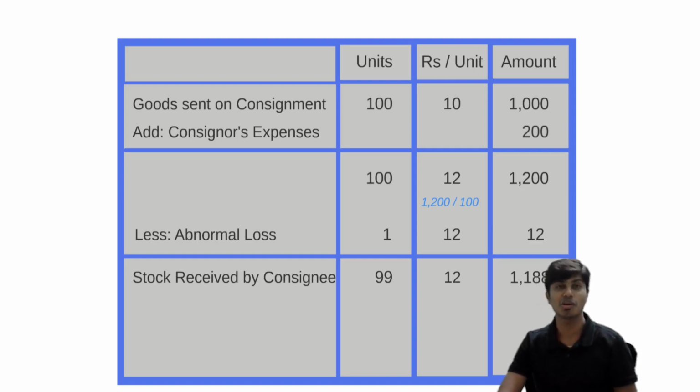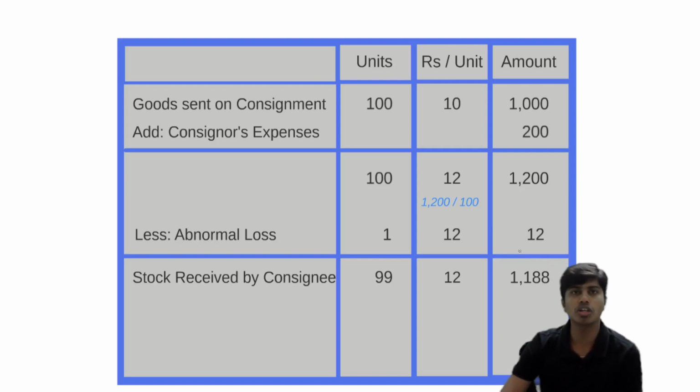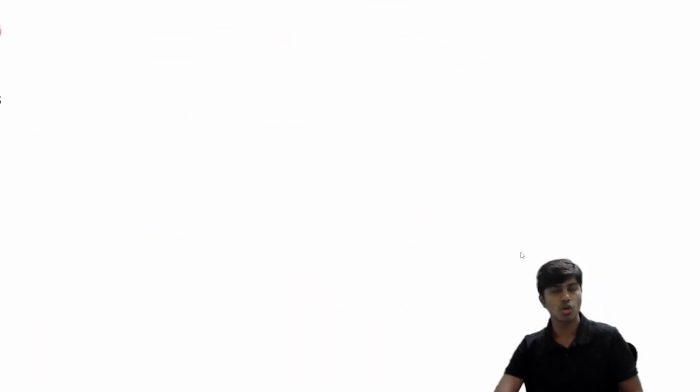This is the difference between normal and abnormal. If in case this was normal loss, I would have written 1 here. I would not have adjusted my amount. It would have become 99 units but 1200. Now, if it is abnormal loss, I'll write 1 unit here. I'll also write 12 rupees now. This 12 rupees of abnormal loss will go to my P&L account debit. In the case of normal loss, we will not do it. The cost of the bad units will be borne by the good units. Got it? This is with regard to normal loss.